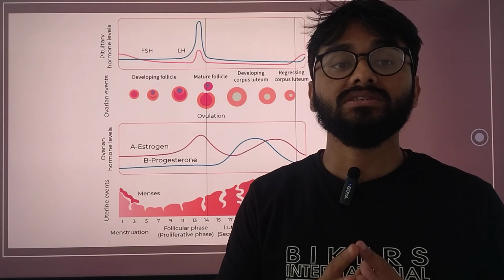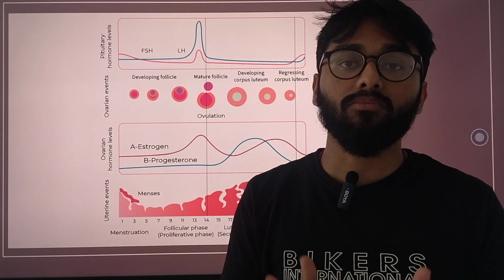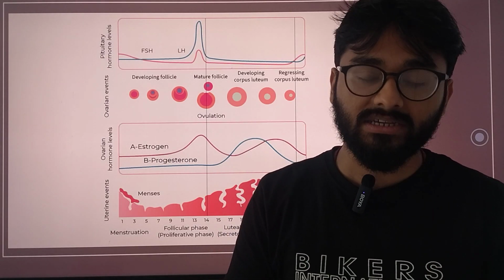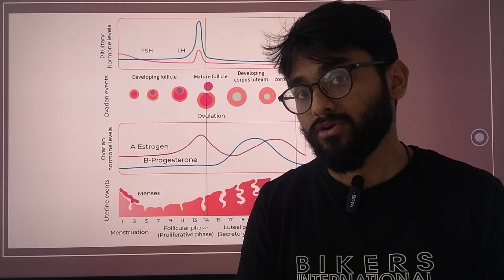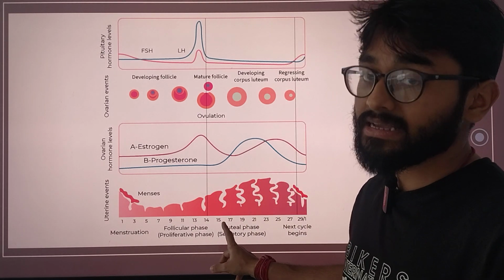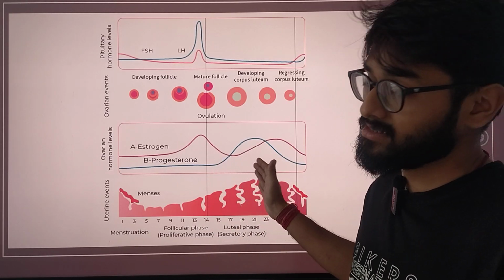Why? Because the ovulation expects the body to be ready for the upcoming pregnancy, or the upcoming fertilization and the implantation that follows. If there is no implantation, it ruptures again, releasing the blood in the next cycle.